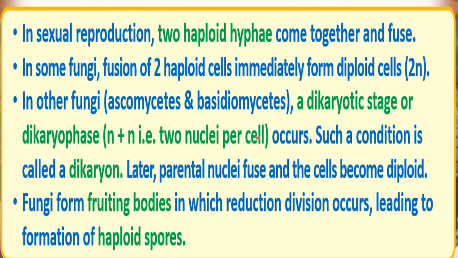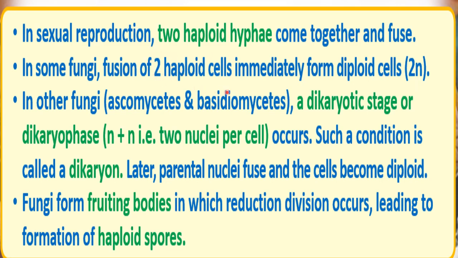So what happens? In some fungi, after the fusion of the protoplasm, the nuclei also fuse immediately and form a diploid cell. Like we represent the condition in gametes by n, the n condition for the gamete. So when the gametes fuse, n and n by fusion form 2n. So a diploid cell will be formed after the fusion of two haploid cells.